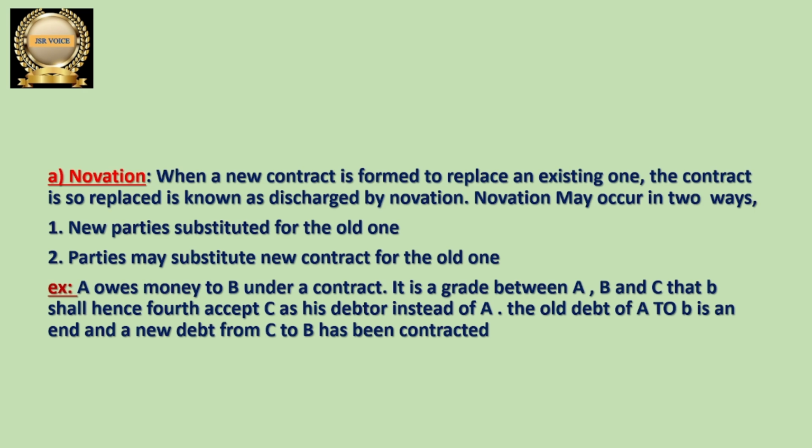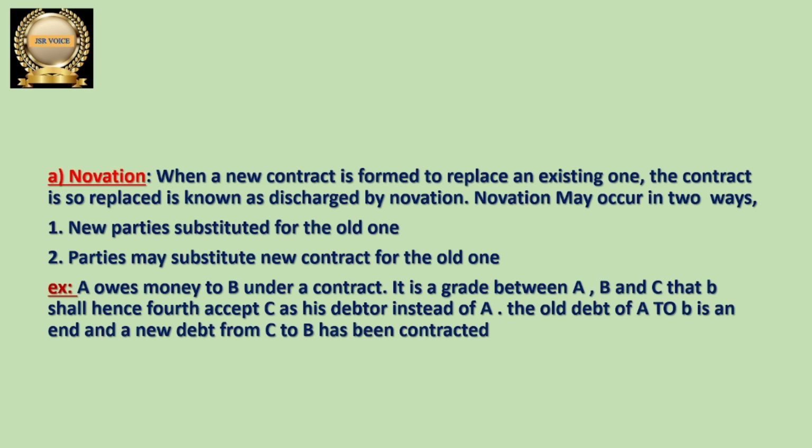A owes money to B under a contract. Here A has to pay money to B. A owes money to B means A has to pay money to B under one contract, and it is agreed between A, B and C that B shall henceforth accept C as his debtor instead of A. So here A actually has to pay money to B, but what is happening here? Instead of A, C is going to